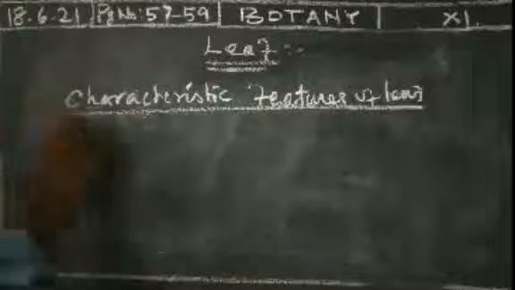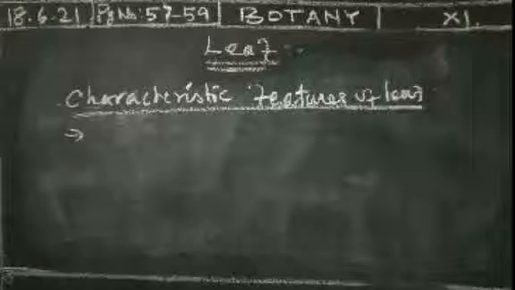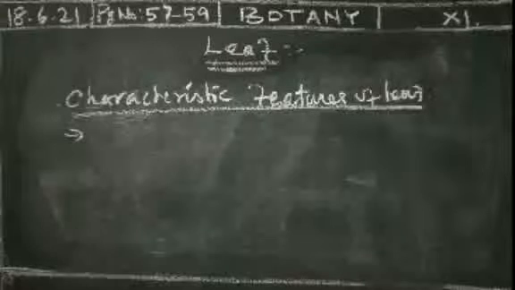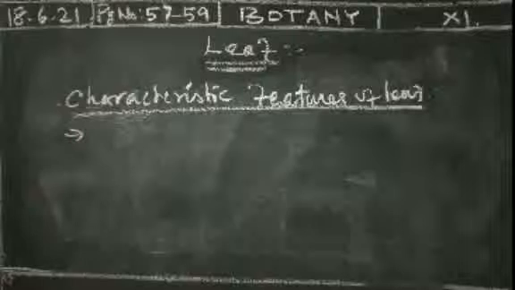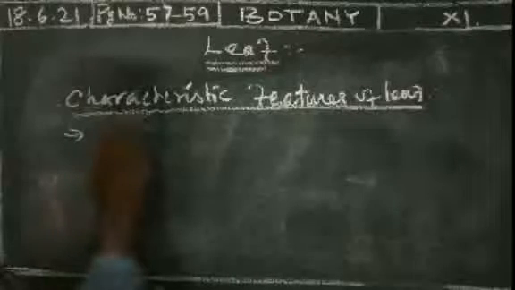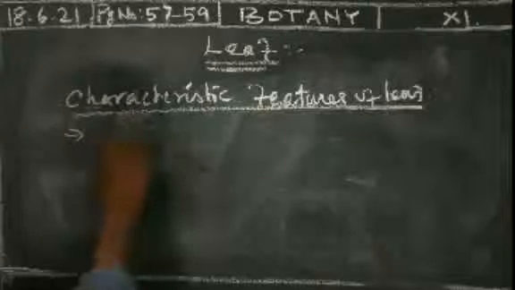The first one is photosynthesis: the main function is photosynthesis, and transpiration also occurs. The leaf is also a lateral appendage of the stem. That is a main characteristic feature.